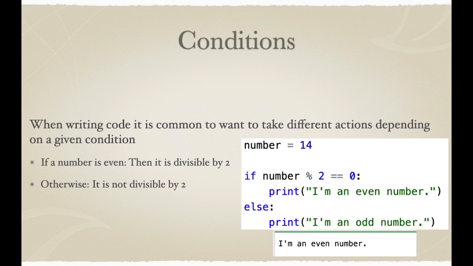In the image on the right, you will see the variable number is assigned the number 14. A variable is anything that we assign a value to. Here, the variable is called number, and it is assigned the value 14. If number divided by 2 has a remainder of 0, we will print it is an even number. If the number divided by 2 does not have a remainder of 0, we will print I am an odd number. Because 14 divided by 2 has a remainder of 0, we print I am an even number.